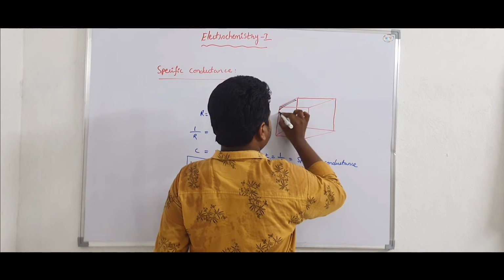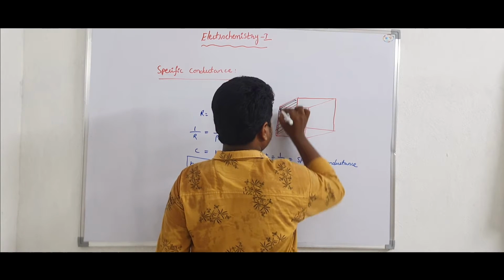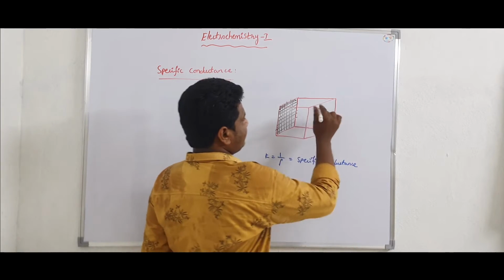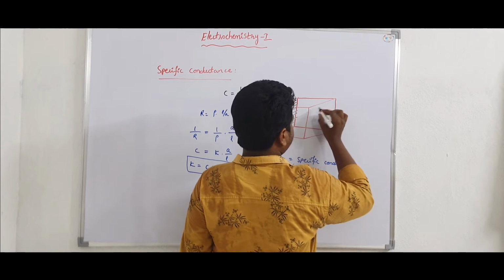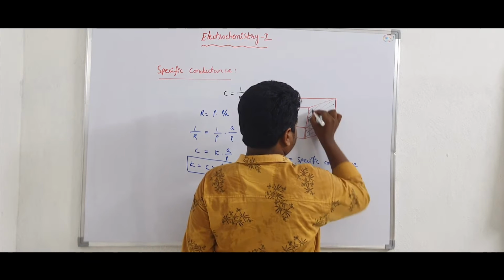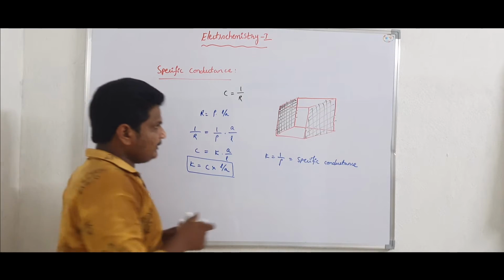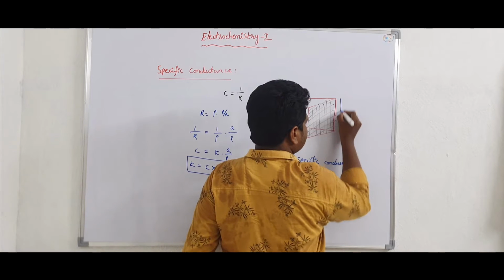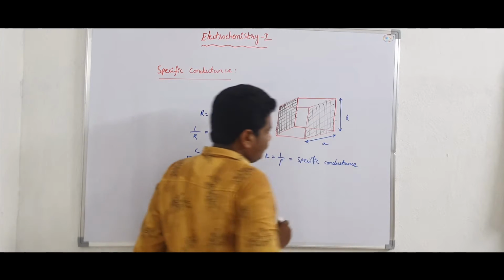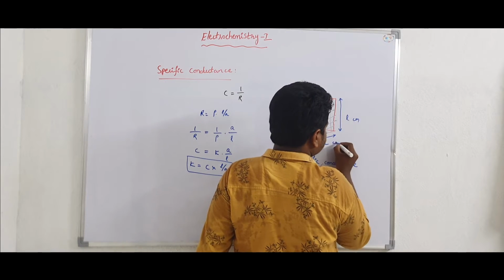Here we have one electrode plate, and here we have another electrode plate. The length of this electrode plate is L, and the area of cross section is A. Here L is in centimeters and A in centimeter square.